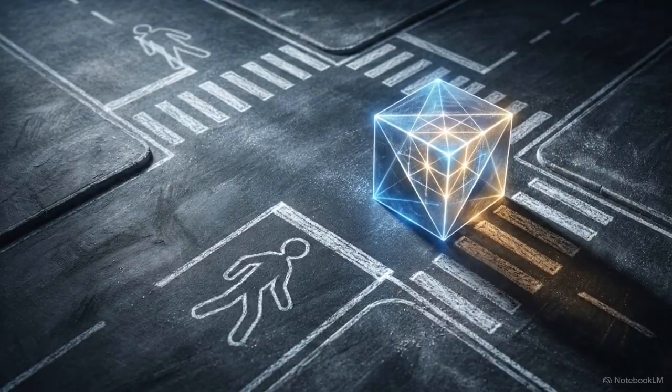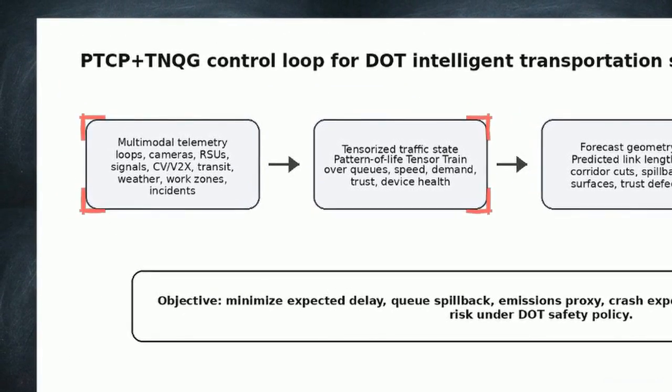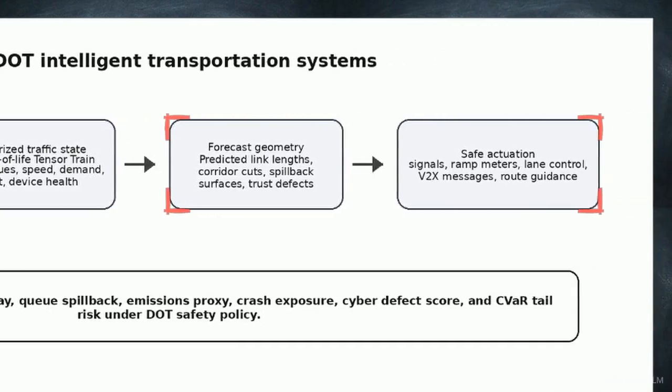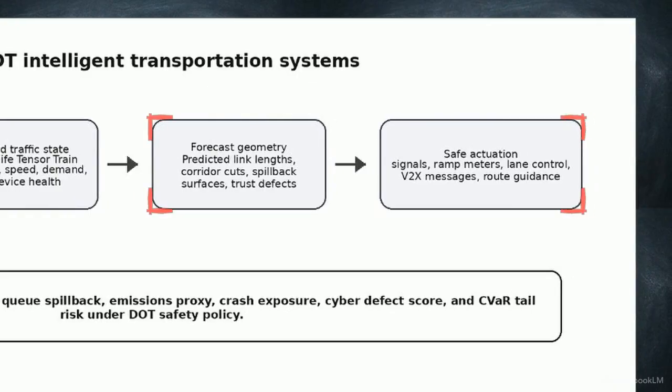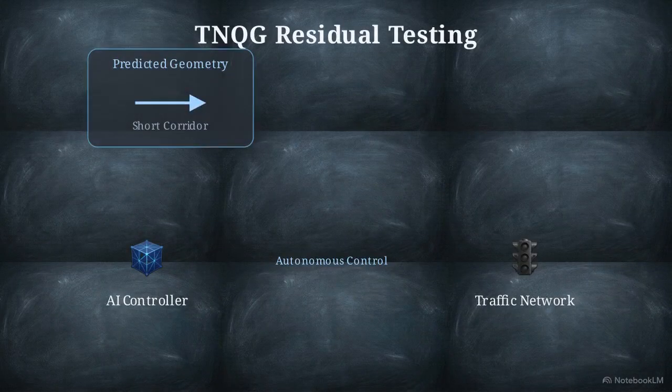All these separate components integrate into the complete PTCP and TNQG control loop. Moving left to right, multimodal telemetry is compressed into the Tensor Train, mapped into forecast operational geometry, optimized for conditional value at risk, and projected through the strict safe actuation filter. Primitive 5 provides a final safeguard: TNQG residual testing. The system must prove its internal geometry matches reality.